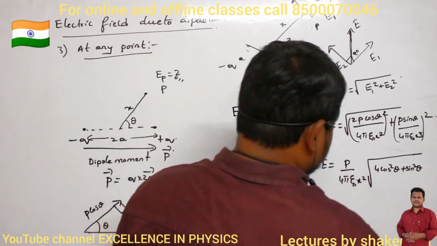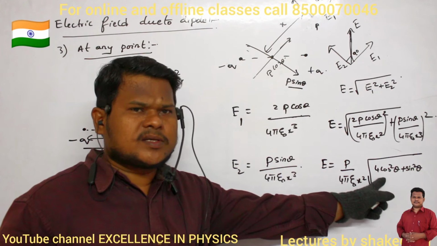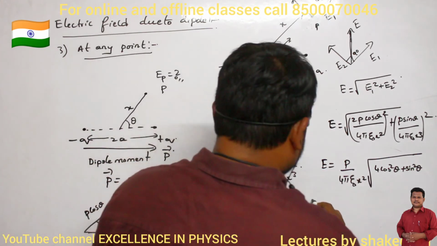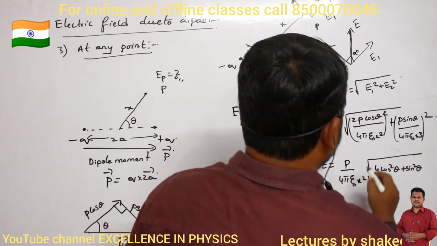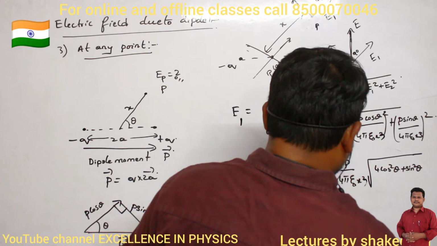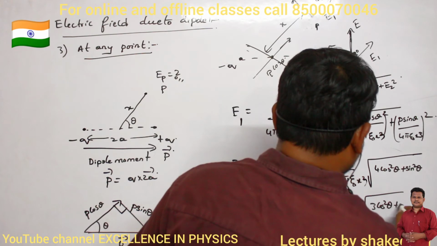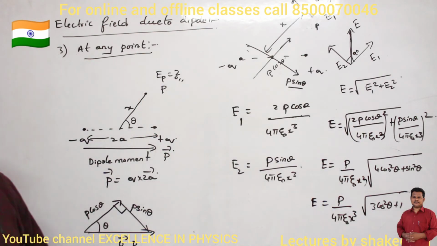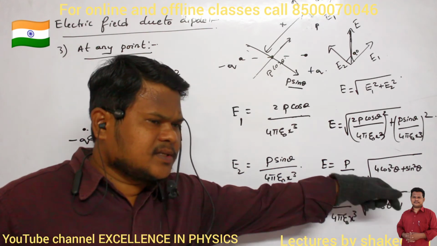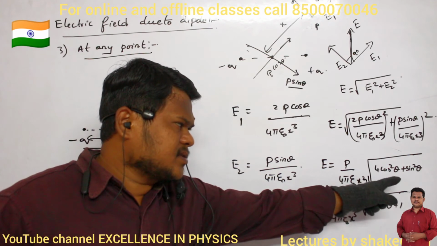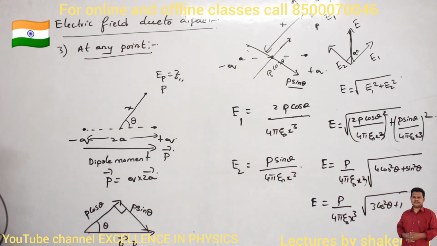Clear? So sin square theta plus cos square theta is 1, no? So if 1 cos squared theta goes, the remaining 3 cos squared thetas will be present here, no? So what will be the total electric field? P divided by 4 pi epsilon naught x cube, into square root of 3 cos squared theta plus 1. This is our answer. Clear? So have you understood how we got 3 cos squared theta plus 1? Because 1 cos squared theta plus 1 sin squared theta will become 1. So if 1 cos squared theta is gone, 3 cos squared thetas will be present. So 3 cos squared theta plus 1. That is our answer. Have you understood?